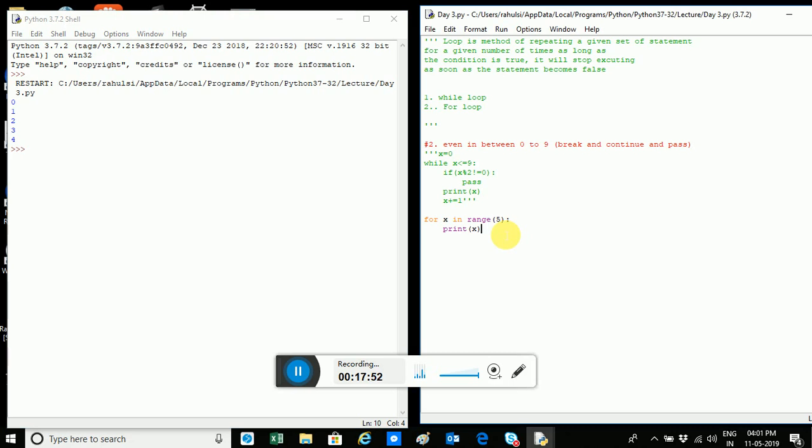Also, I want to do the same thing over here in the same program. What I can do is remove this line, I don't need it now, and let me remove this also, and this also, and I don't need this also. So for x in range 0 comma 10, I'll do 10 now because it will go from 0 to 9 that way.